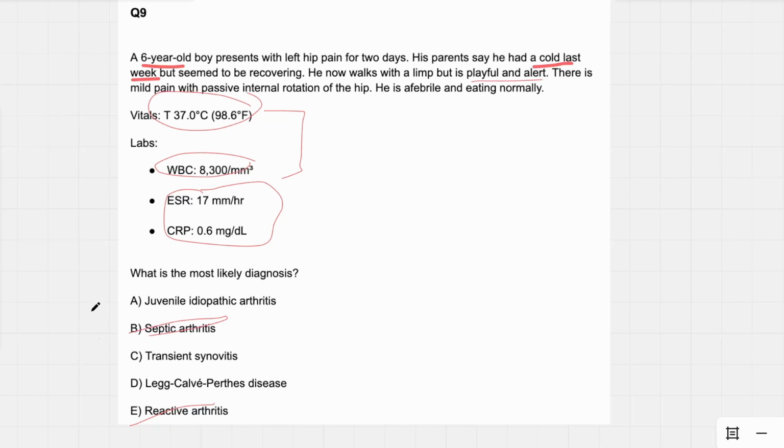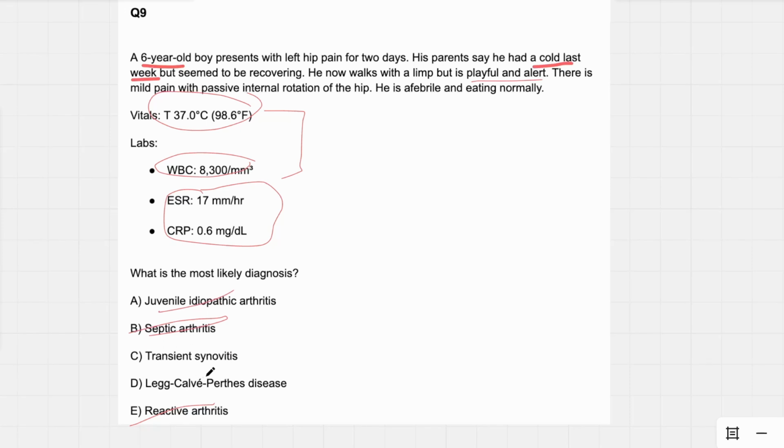And then what about some of these big names here? JIA, juvenile idiopathic arthritis. I hope at least the first thing that comes to mind is this is an autoimmune condition. Do you know any other autoimmune arthropathies? If you don't know anything about JIA, what about rheumatoid arthritis? Does that only affect one joint? No. RA is a systemic illness. It can show up in the lungs. So take that same thought process and apply it to other autoimmune conditions. Autoimmunity tends to be multi-system. This kid only has hip pain, so it's probably not that.